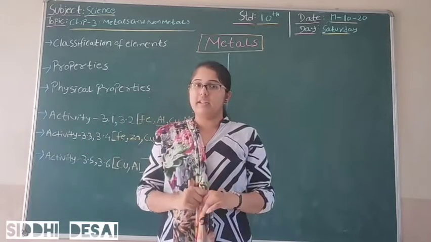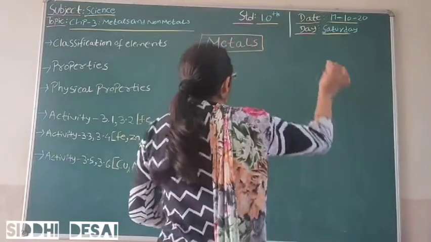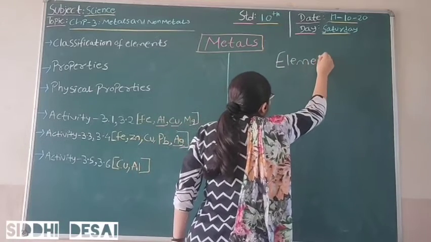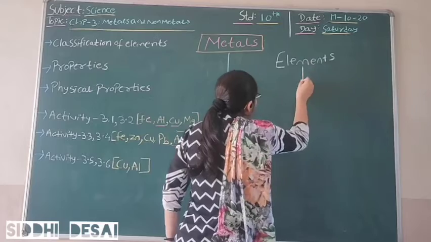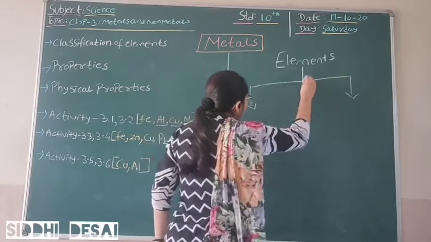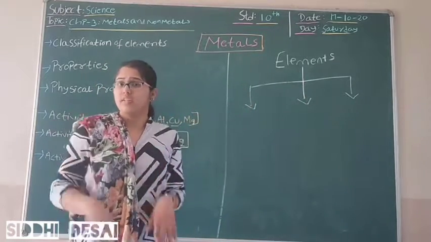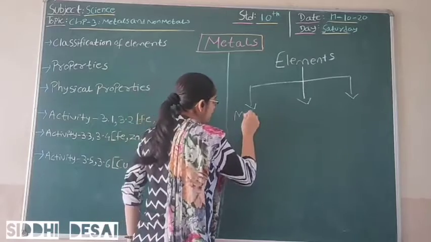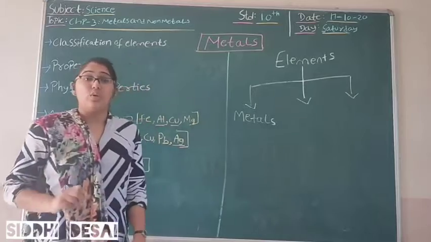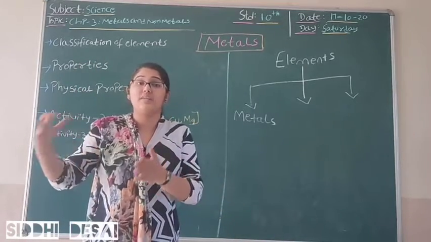We will see this in detail in the form of a flowchart. As I told you, elements are classified on the basis of three: one is metals, and I told you metals are those elements which have high electrical conductivity.